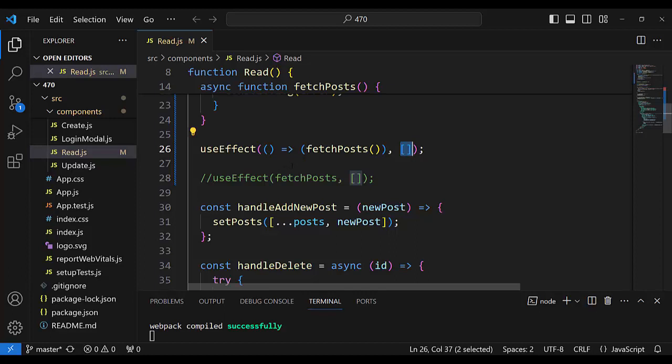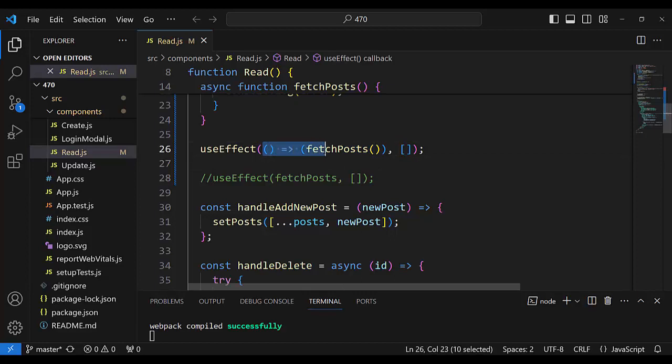Let's start again with useEffect. useEffect would be called only one time, after initial rendering, when the component was mounted. This event calls useEffect, and useEffect has two parameters.